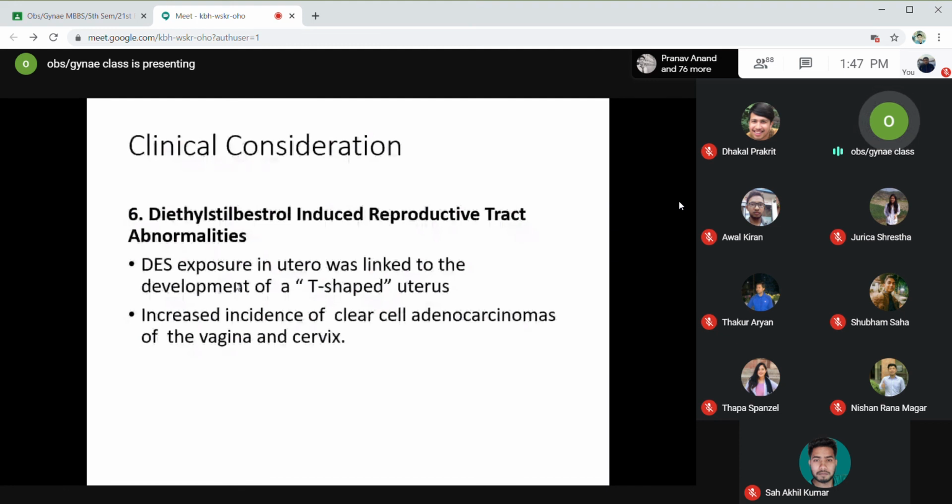But later it was found that the children of women who were exposed to diethylstilbestrol developed clear cell adenocarcinoma of the vagina and cervix. Even the female children of those women were found to have a T-shaped uterus. So it was later found that this drug is teratogenic, so people stopped using it. This drug is no longer used in obstetrics. However, in case